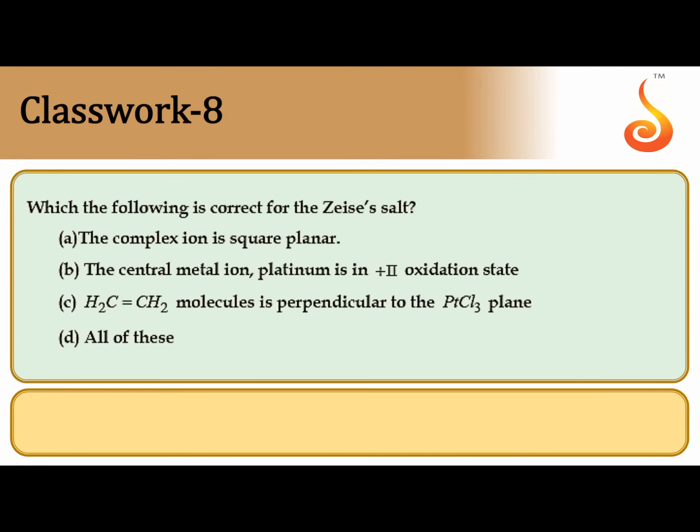Which of the following is correct for Zeise's salt? So Zeise's salt, you observe the formula K[PtCl3(C2H4)]. This is Zeise's salt.